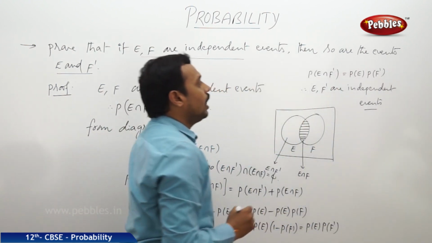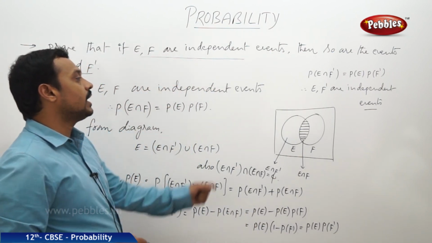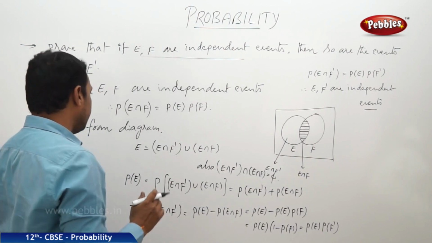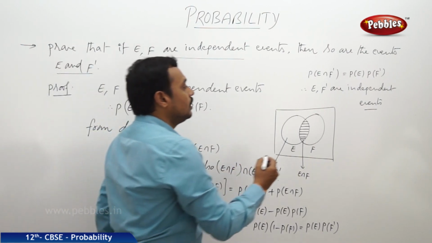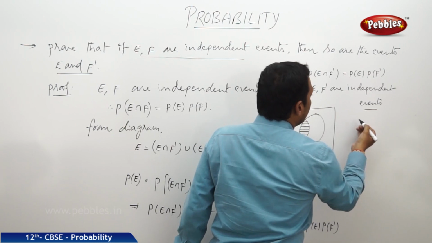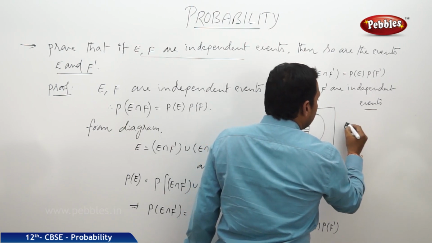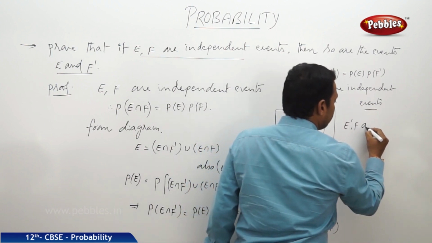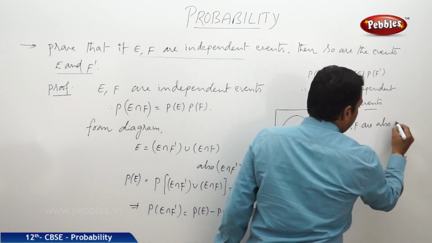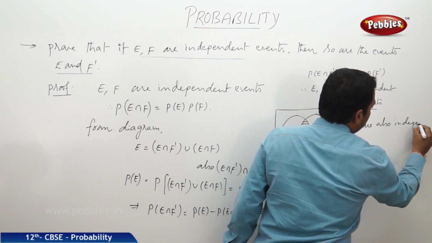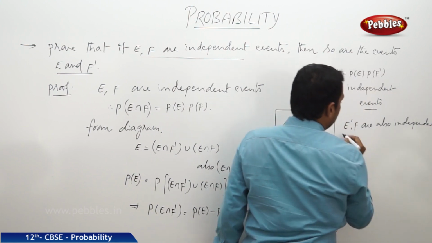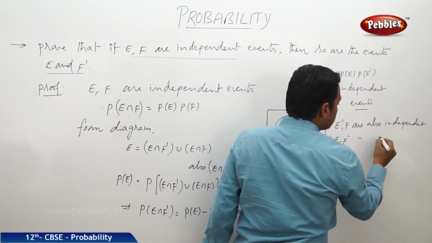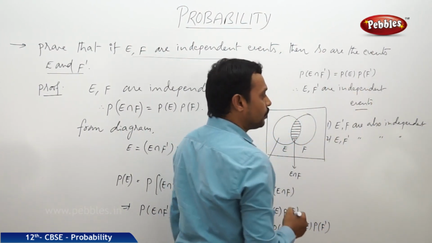Okay. And remember that if any two events E, F are independent, then E dash, F are also independent, and E, F dash are also independent, which we just proved.